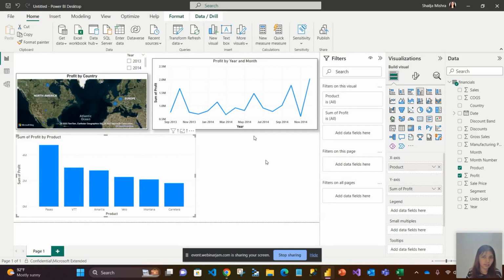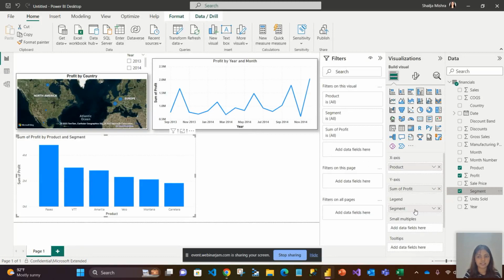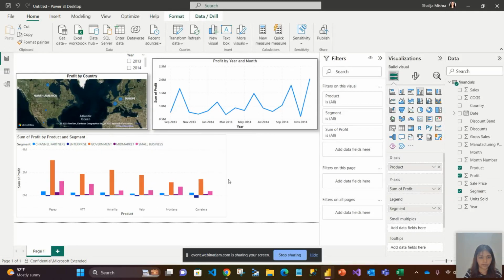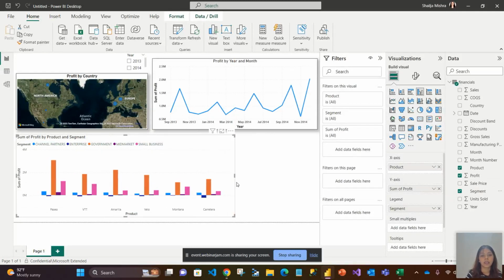Now, I want to see something more. I have understood what the products are. I have understood which product is making more profit and which is not. Now, on the same chart, I want to add one more filter or one more legend on the basis of which I want to understand something else. Let me show you how we do that. We have a column called segment. If I bring this segment column, dragging it again and putting it in the legend, do you see something here? Okay, let me increase the size a bit.